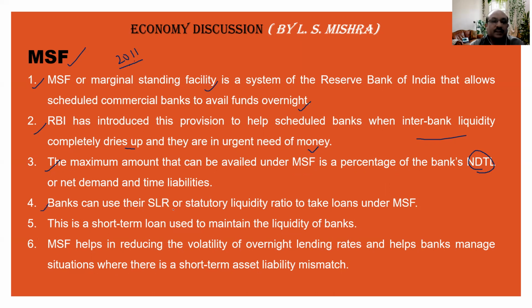Banks can use their SLR, or statutory liquidity ratio, to take a loan under MSF. This is a short-term loan used to maintain the liquidity of banks. And the last one: MSF helps in reducing the volatility of overnight lending rates and helps banks manage situations where there is a short-term asset liability mismatch.